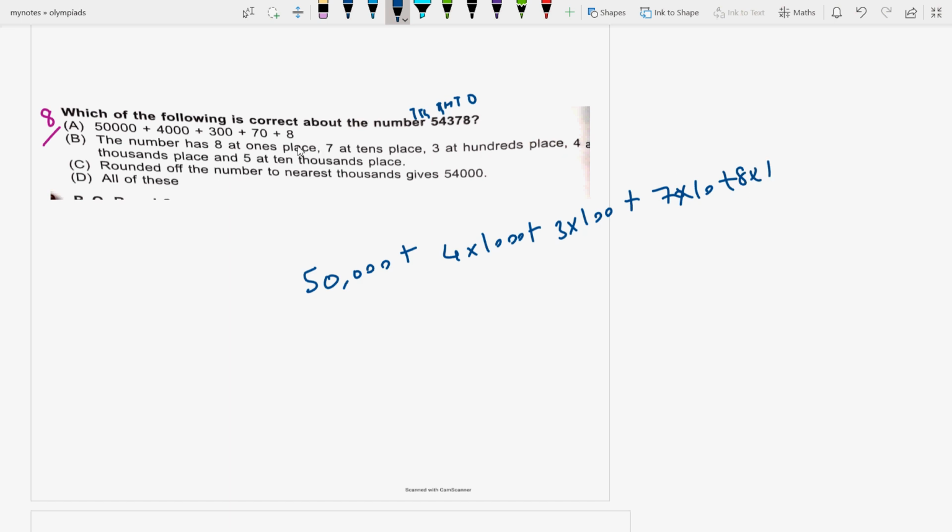So this is an absolutely right statement. The number has 8 at 1's place, true. 7 at 10's place, true. 3 at 100's place, true. 4 at 1000's place, true. And 5 at 10,000's place, very true.